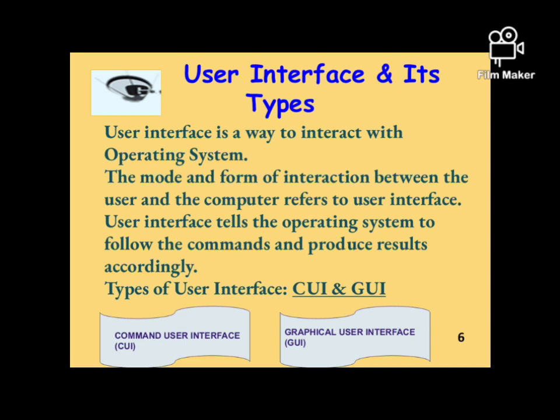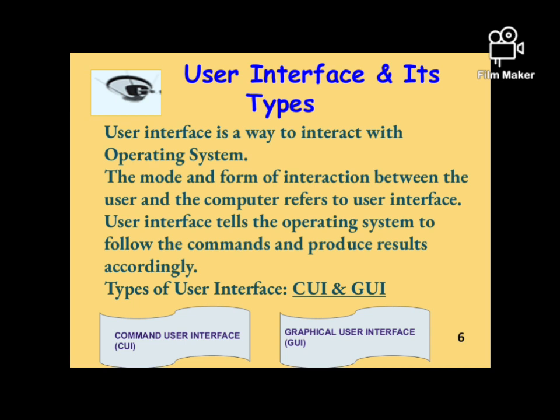Fine. So, we will take an example. If you have a modern washing machine that is used to wash different types of clothes, it only works when we choose or press the instruction buttons. This type of functioning done by a washing machine is known as an interface. So, a user interface is nothing but the way to interact with the operating system to make it function and follow the instructions given by the user properly.